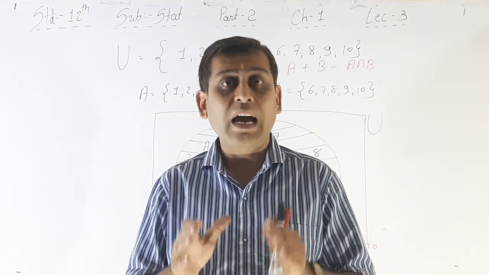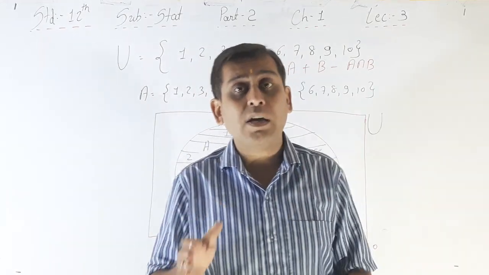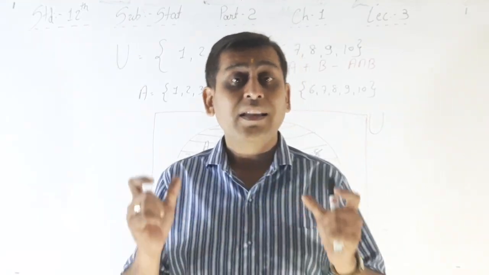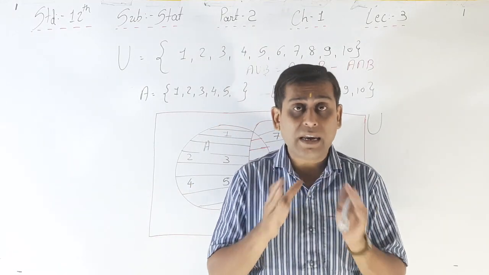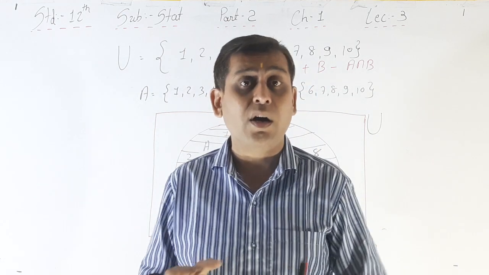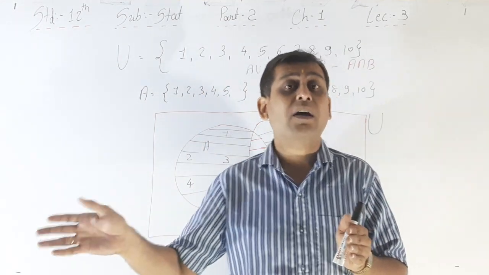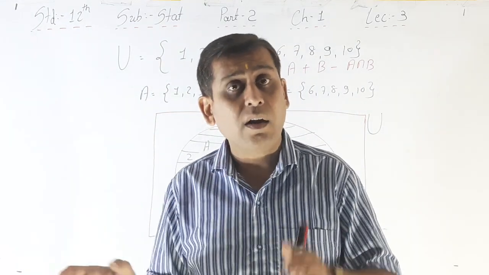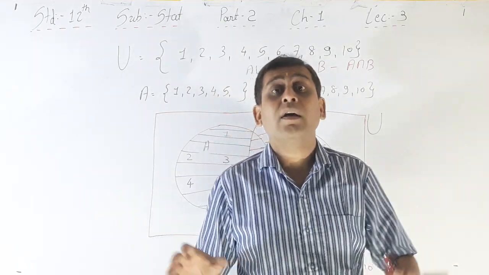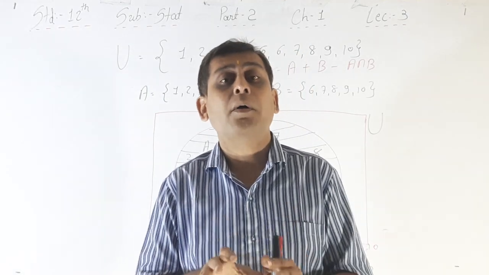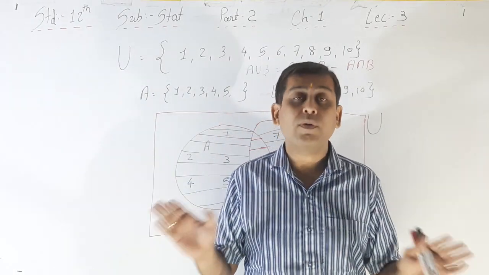Both are independent: A is not dependent on B, and B is not dependent on A. That's why they are called mutually exclusive events.